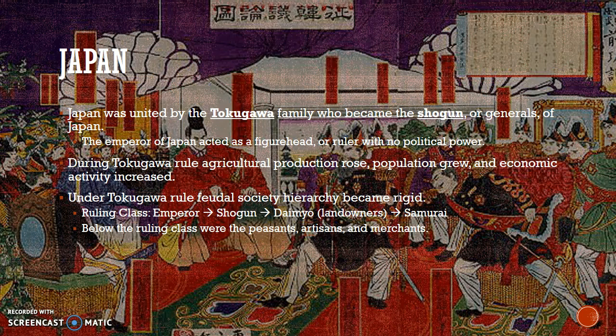Under Tokugawa, they also implemented the feudal society, and the hierarchy became very rigid. At the very top was the emperor, then the shogun. Daimyos were known as the landowners, and then the samurai. Underneath this ruling class, well, there was a bunch of different peasants, artisans, and merchants that worked the land.